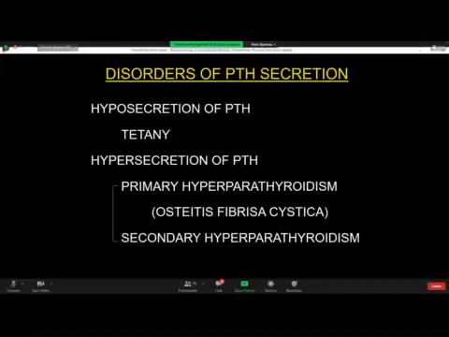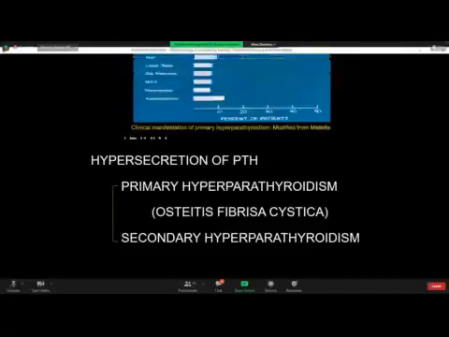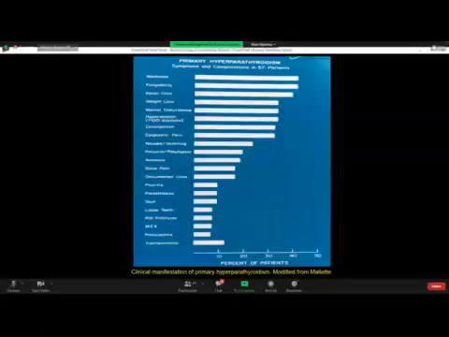And then there is hypersecretion of PTH. Hypersecretion of PTH could be primary or secondary. Primary hyperparathyroidism, the worst form of primary hyperparathyroidism, is called osteitis fibrosa cystica. Now let us see the pathophysiology of primary hyperparathyroidism. This was a study in some patients. Now, what are the features of primary hyperparathyroidism?